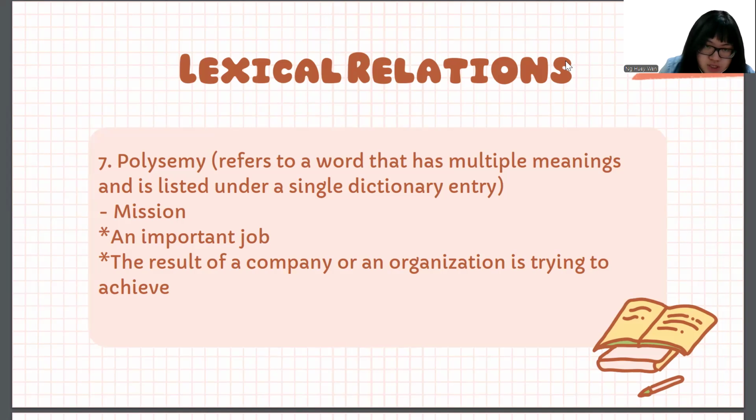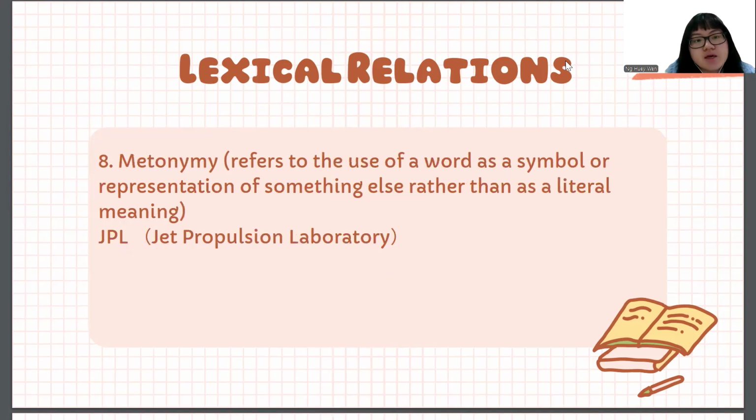The word mission is the word sample. So for mission, the first meaning is an important job, and the second meaning is the result that a company or an organization is trying to achieve.